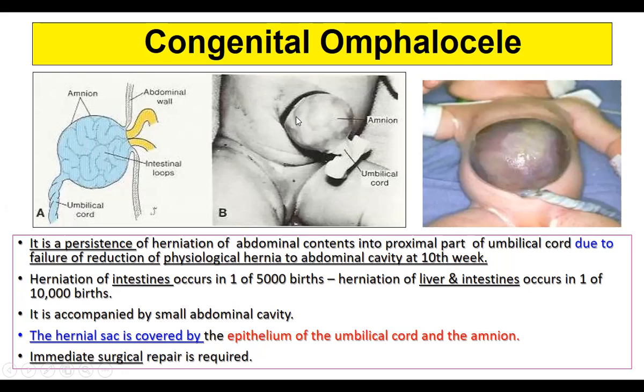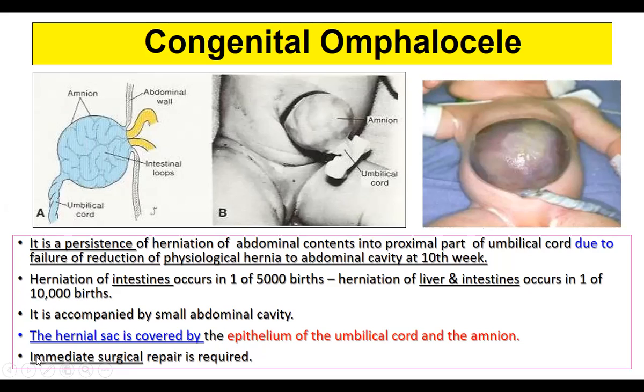So this is called congenital omphalocele, where the intestines which have come out physiologically don't return back. Now if you see here, this is the abdominal wall, these are the intestines covered by the amnion outside, and here is the umbilical cord. So you should know this is because of the failure of the intestines to return back.